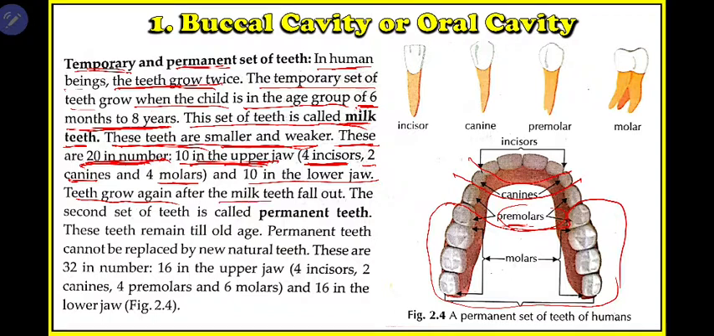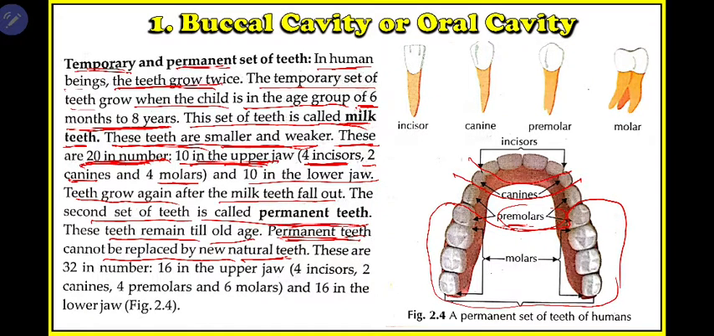Teeth grow again after the milk teeth fall out, and you all know after a certain age such as 7 or 8 years all the milk teeth will fall out and new teeth will come. The teeth that grow after the fallout of milk teeth are known as your permanent teeth. The second set of teeth is called permanent. After the first set, your temporary teeth or milk teeth, falls out, new teeth will come. These will be known as your permanent teeth, and they will last up to your old age. Permanent teeth cannot be replaced by new natural teeth. So once your permanent teeth fall out, there will be no other natural teeth.